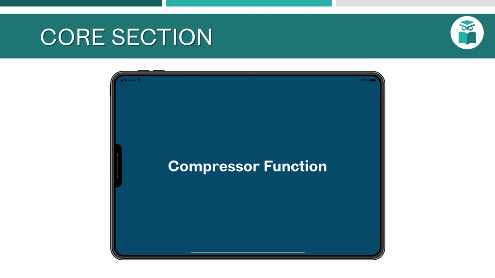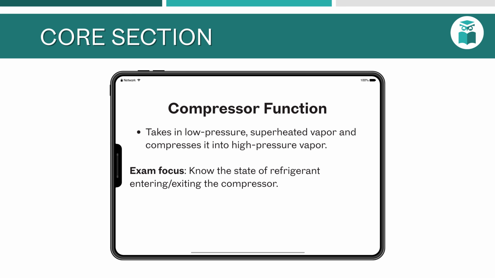Compressor function. The compressor is the component that compresses low-pressure refrigerant vapor into high-pressure vapor. The refrigerant enters as low-pressure superheated vapor and exits as high-pressure, high-temperature vapor. The compressor is considered the heart of the refrigeration system, maintaining refrigerant circulation.